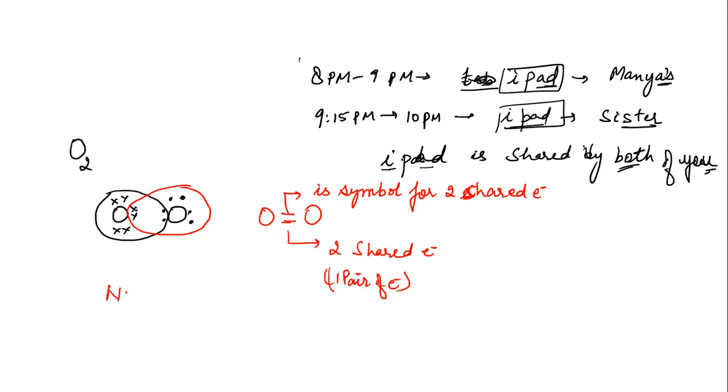Here, nitrogen has a triple bond in which 3 pairs of electrons are shared. Is that clear?